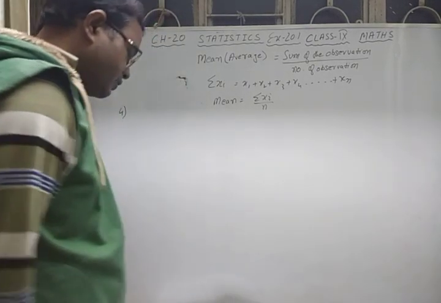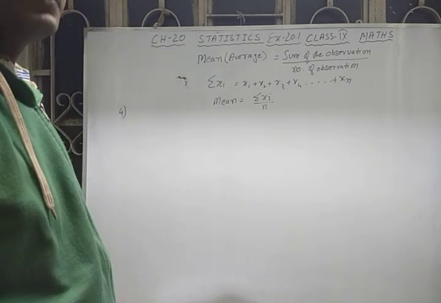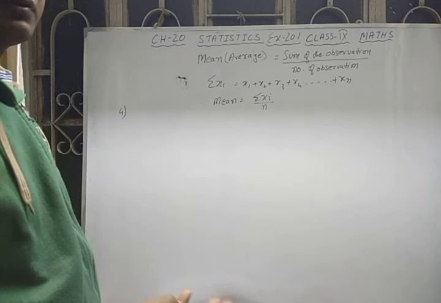Find the mean of the first 12 natural numbers.